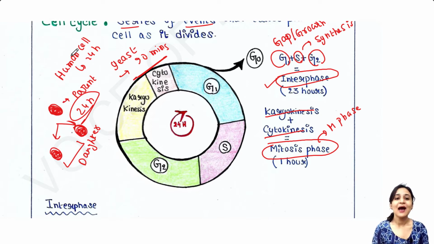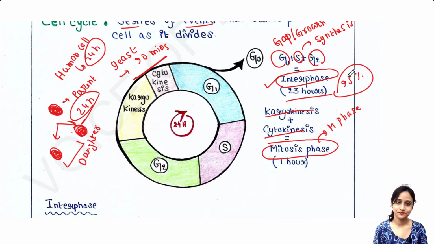Now, among these 24 hours, interphase itself takes 23 hours or 95% of the time. 95% of the time, or 23 hours, is taken by interphase. And the mitosis phase only takes 1 hour or 5% of the time.